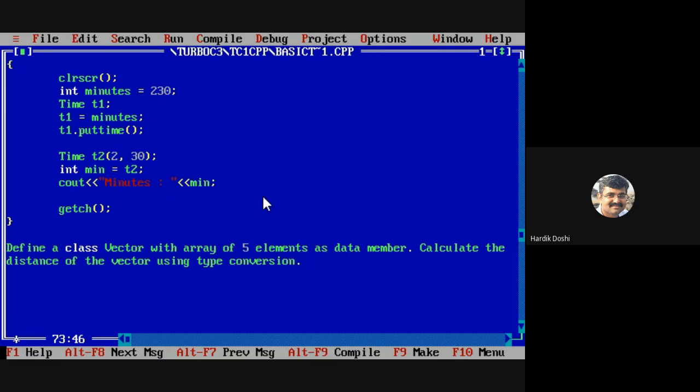Okay. So what is the first statement of the program? Define a class vector. You all know how to define a class. What is the name of the class? Vector. Write down. So let's include the header, then class vector.